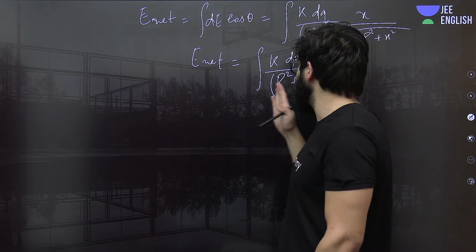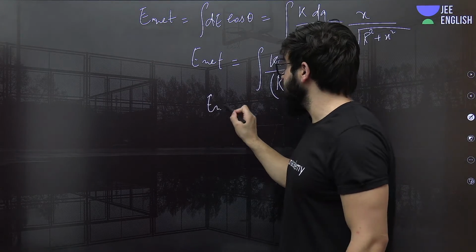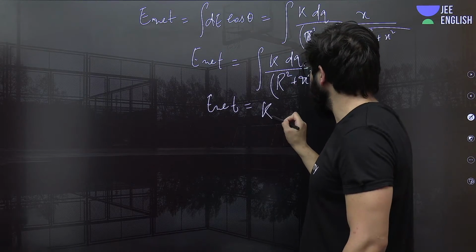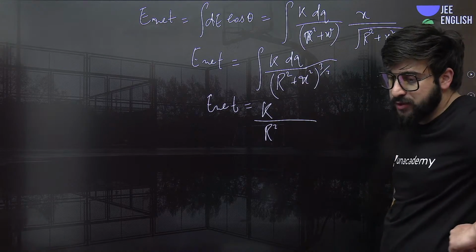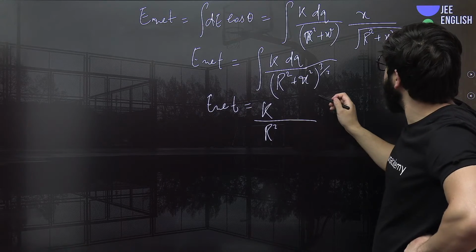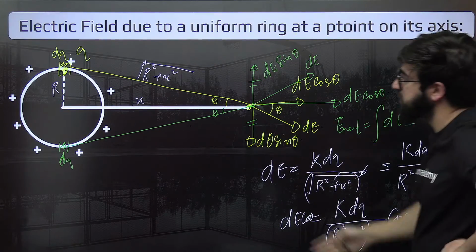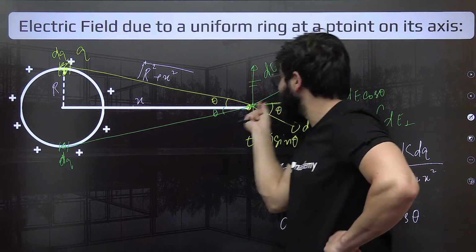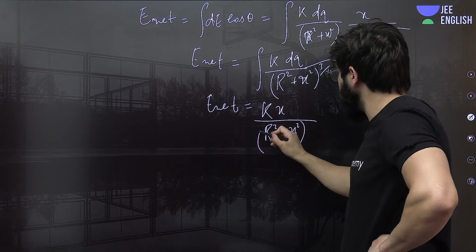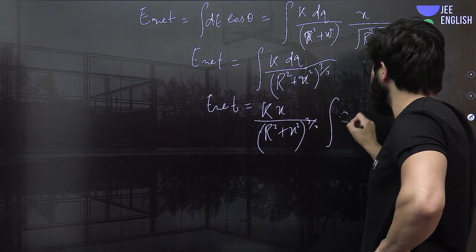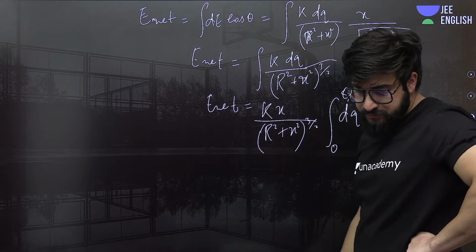And now what we are supposed to do is, this is constant, this is constant, this is constant, take all of these constants out. So I can write E net will come out to be K upon R square plus X square whole 3 by 2, and this X also comes out, because this X is also constant. Why is this X constant? This X is constant from this point to this point, okay, at this point we are saying. Take this, it will be integration of this dQ from 0 to Q. That's all. We got this one.